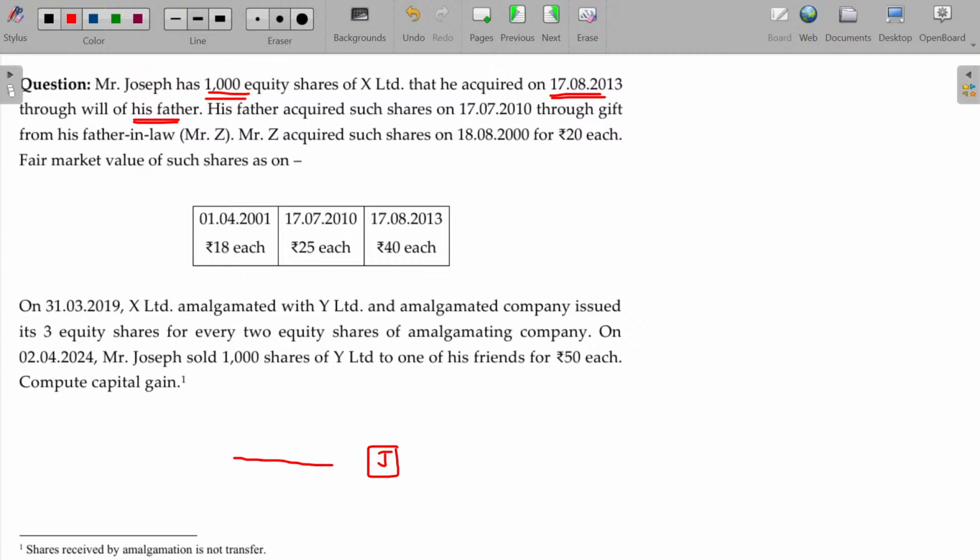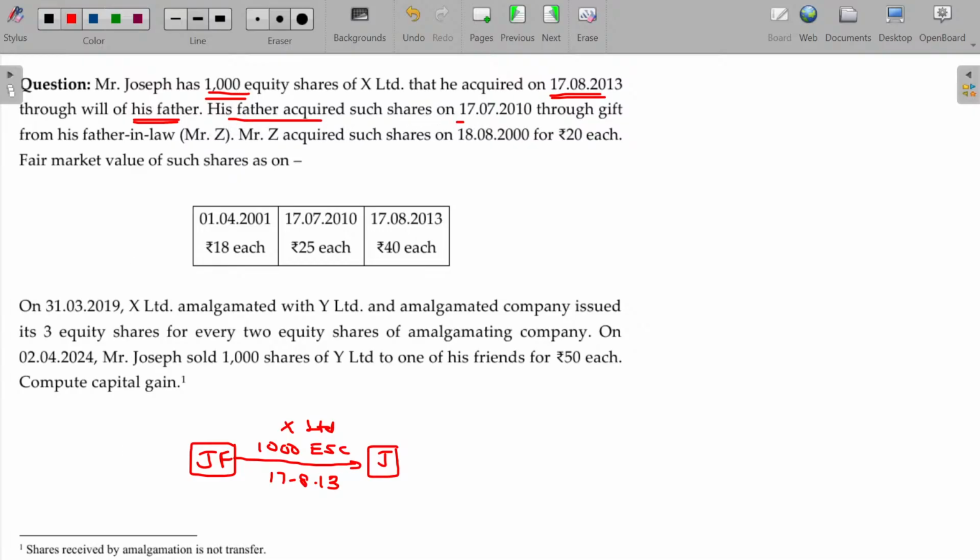So he gets it from his father. 1000 equity shares of X Limited, received on 17/8/13. So received from father, it will be coming as a gift or will. Section 47 will be there, so it's not a transfer.